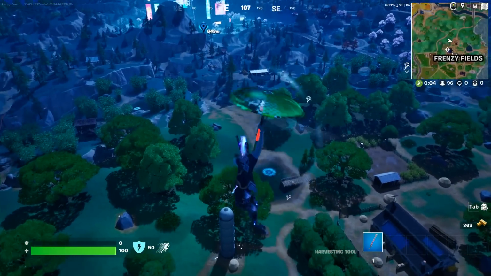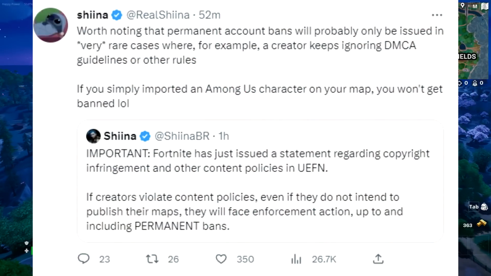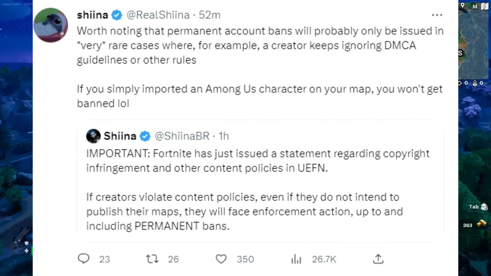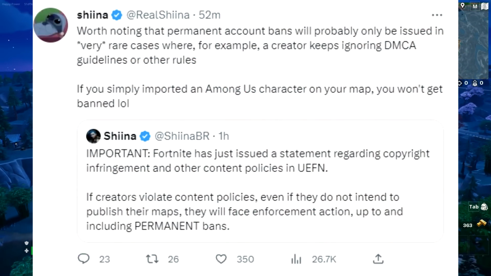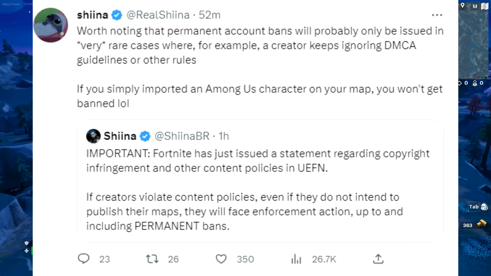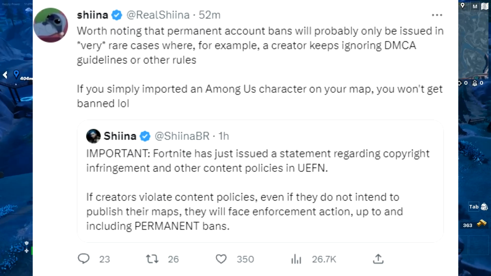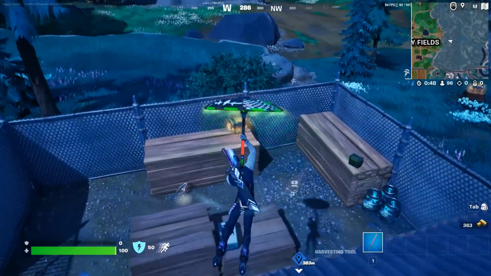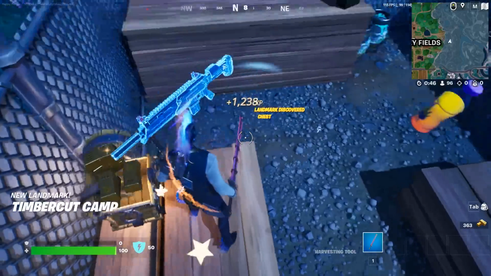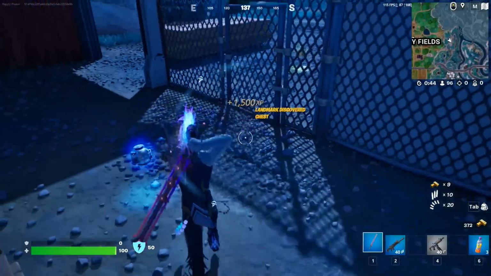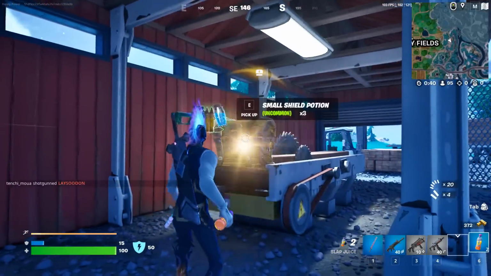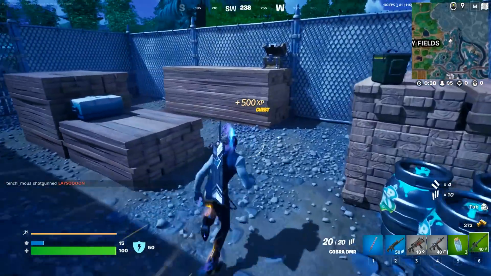Sheena actually said this a few minutes ago. Worth noting that permanent account bans will probably only be issued in very rare cases where, for example, the creator keeps ignoring DMCA guidelines or other rules. If you simply import an Among Us character on your map, you will not get banned. Okay, so that's a pretty good sign right there, although it's still not confirmed. So I would be very careful about talking about stuff in real life, as far as Twitter, social media, stuff like that. In my personal opinion, I just simply would not share stuff.